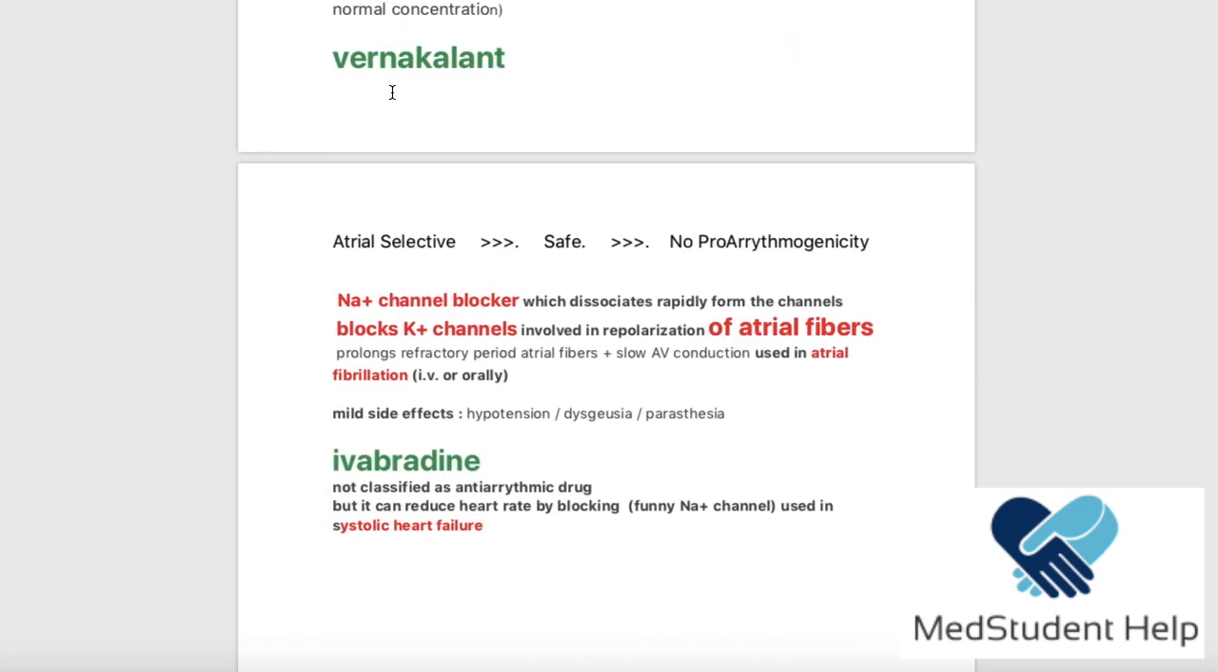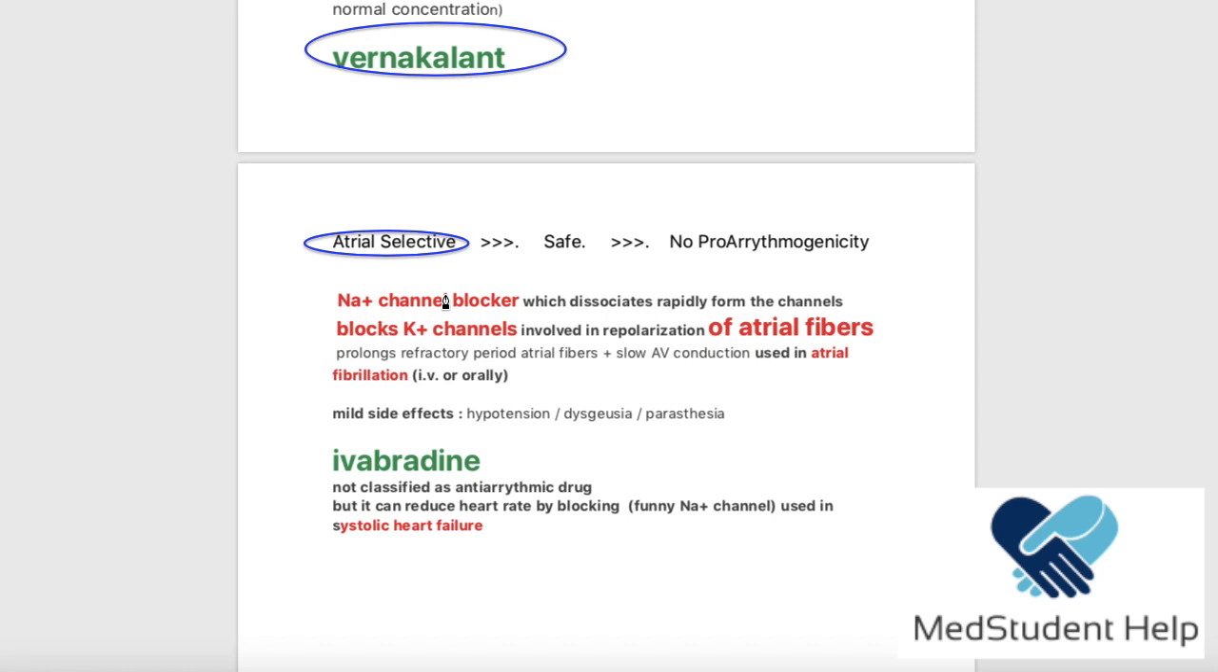Now, the next one is vernakalant. Vernakalant is special. Let me circle it actually because it is special, it is important. Vernakalant is atrial selective. This is a new thing that we never mentioned so far, right? We never said that a drug is atrial selective. So the vernakalant is atrial selective. Now, how is that advantageous? It is advantageous because it has no function on the ventricles, which means there is no risk of arrhythmia. It is a very safe antiarrhythmic drug.